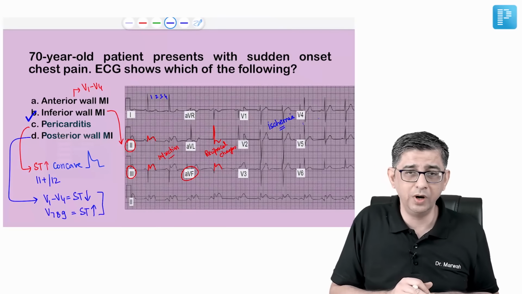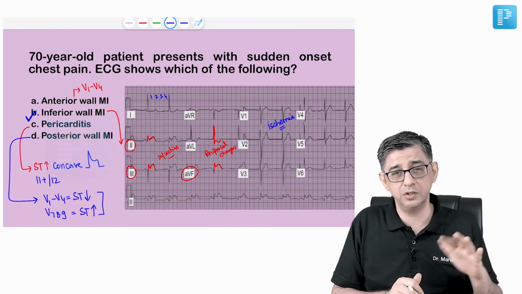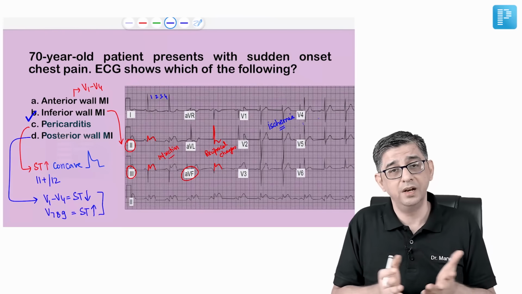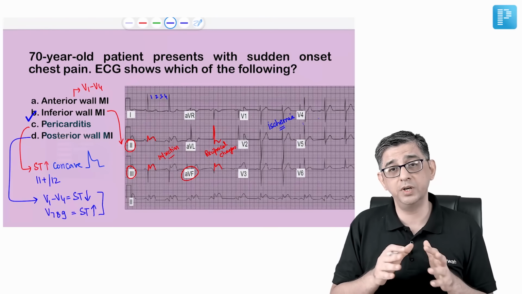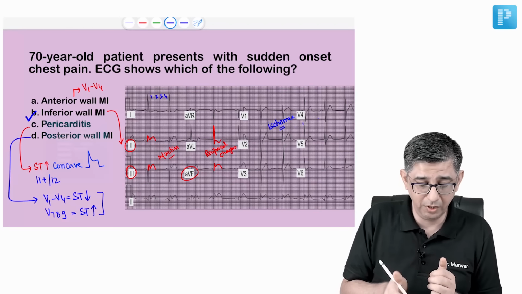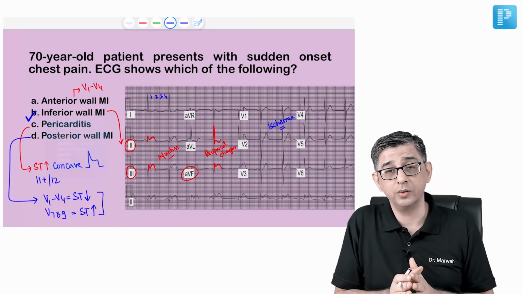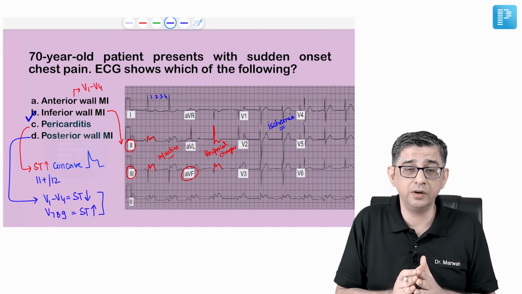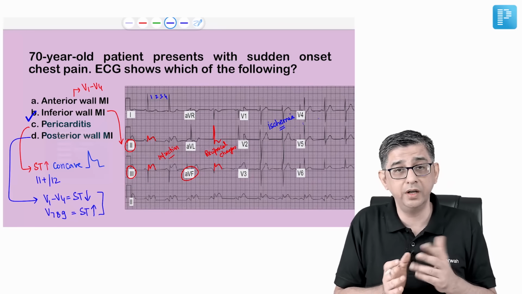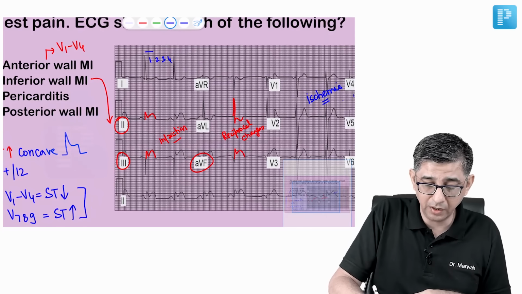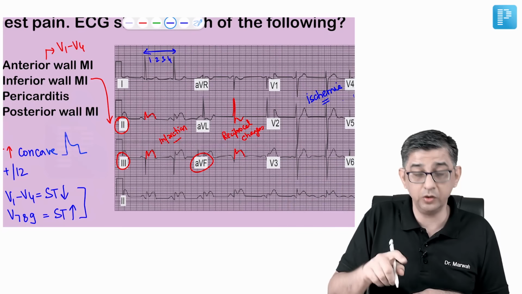And most guys were having a dilemma between A versus B, because the traditional impression is that anterior wall MI is more common. Yes, the left anterior descending artery is one of the commonest arteries involved in myocardial infarction. But always look at the heart rate also. Lots of guys asked, sir, I was confused, how did I resolve it? I resolved it by looking at the RR interval.